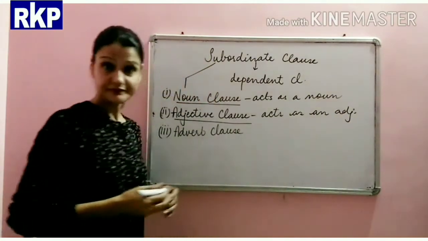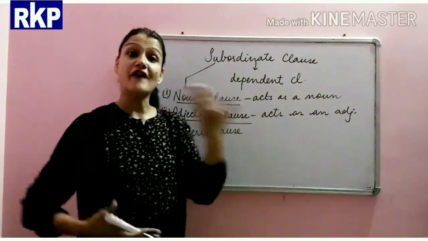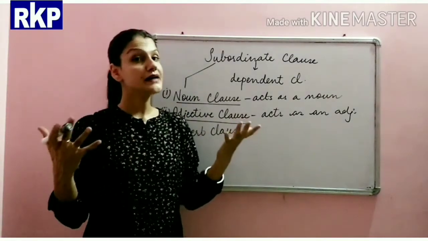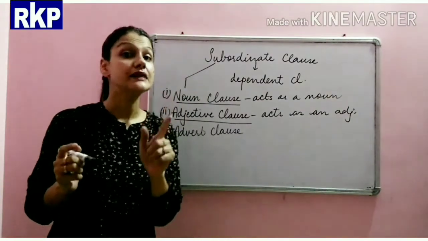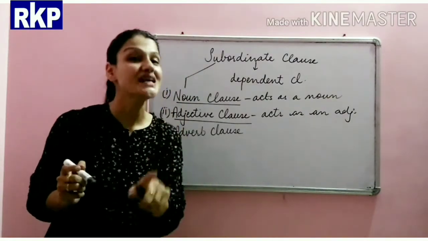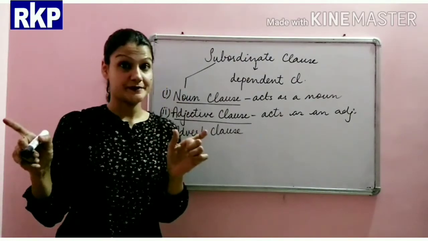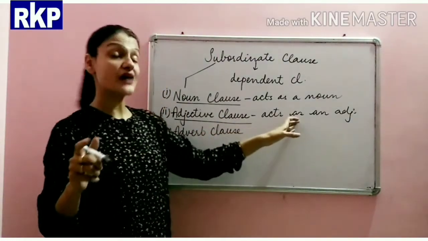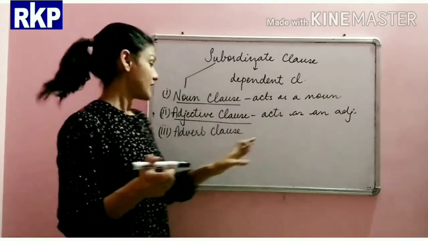Basically it modifies or gives us more information about the noun which is present there in the main clause. So it describes the noun present in the main clause.